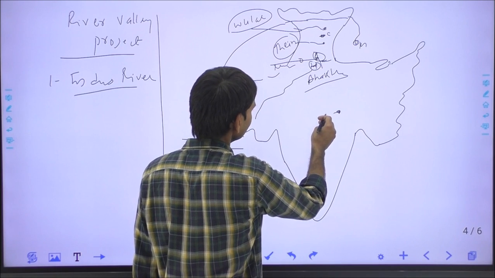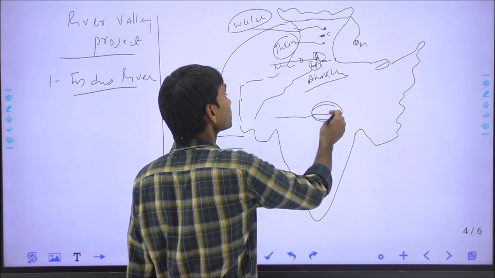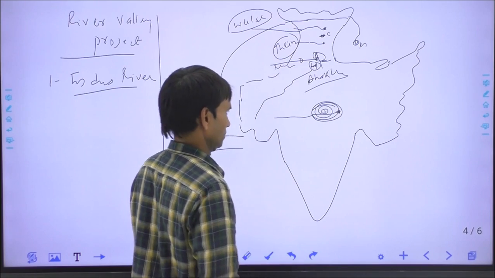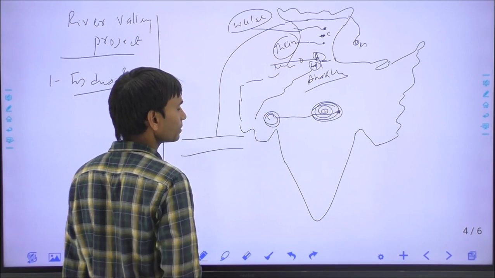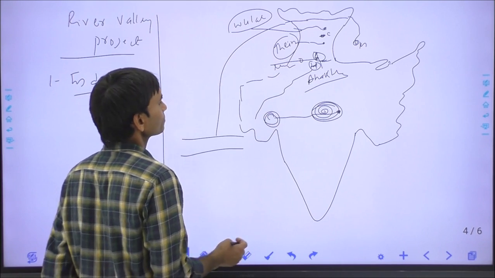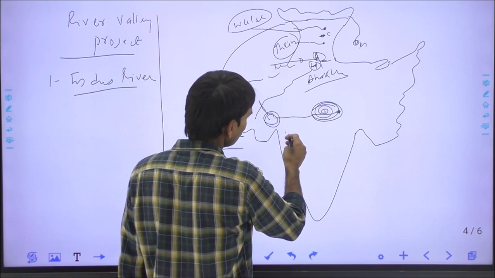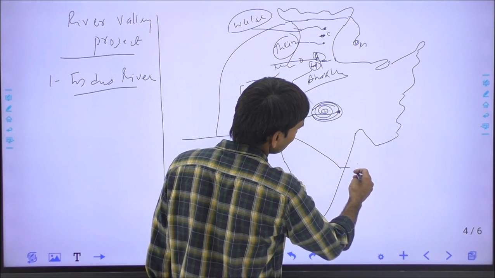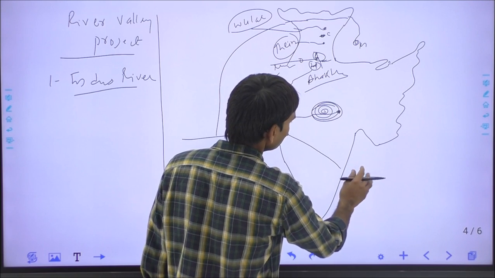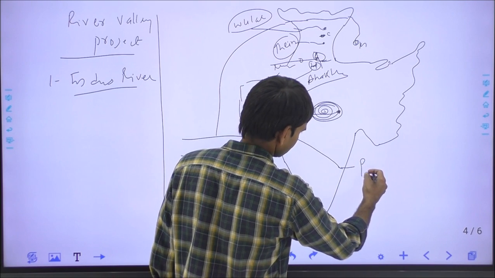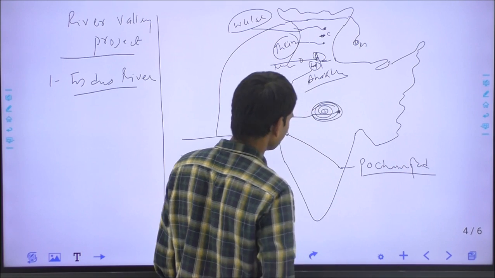On the Narmada river, there are two important projects. Indira Sagar Reservoir, India's largest reservoir, is on the Narmada river, and this is the Sardar Sarovar project in Gujarat on the Narmada river, and one canal has been created for Rajasthan from the Sardar Sarovar project. On the Godavari river, this is the Pochampad project in Andhra Pradesh.